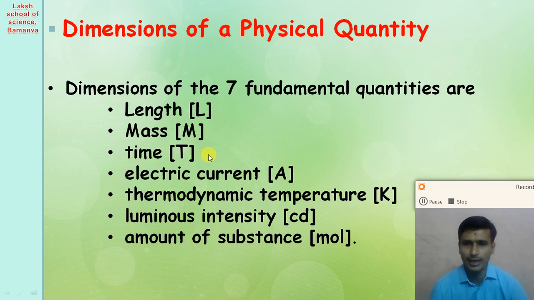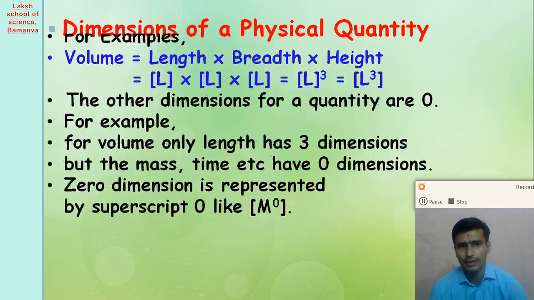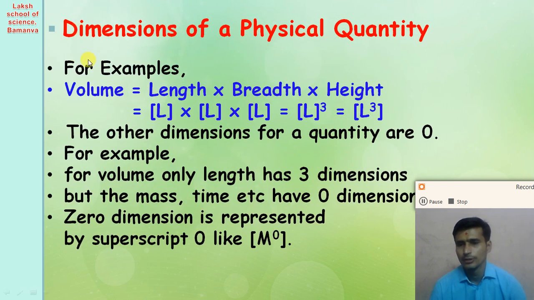So let us take one example of how we can express a derived physical quantity in terms of the fundamental physical quantities. For example, suppose we want to derive the dimensions of mass, length, time, electric current in the derived physical quantity volume, right? So dear student, here you know that volume is equal to length multiplied by breadth multiplied by height, right?